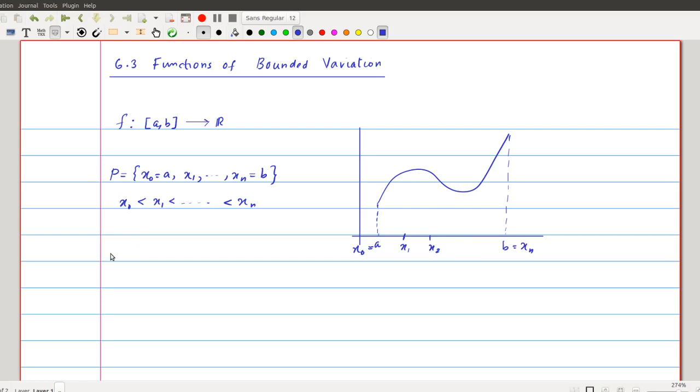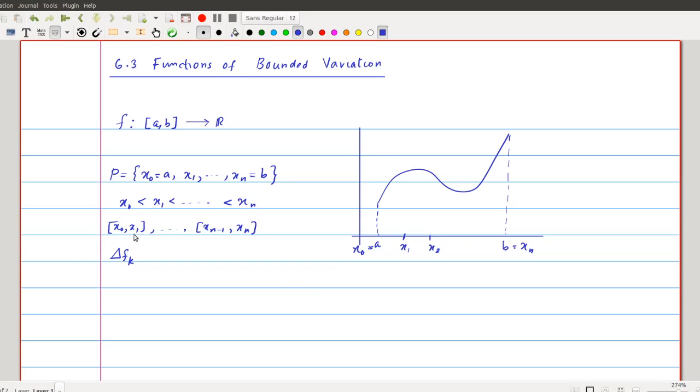Now consider how you define delta fk. This partition makes [a,b] into n subintervals: x0, x1 is the first subinterval, and so on up to xn minus 1, xn. P contains n plus 1 points, but these n plus 1 points make [a,b] into n subintervals.